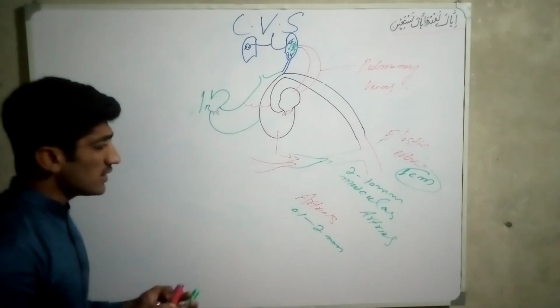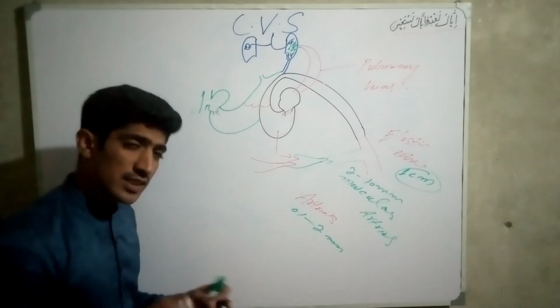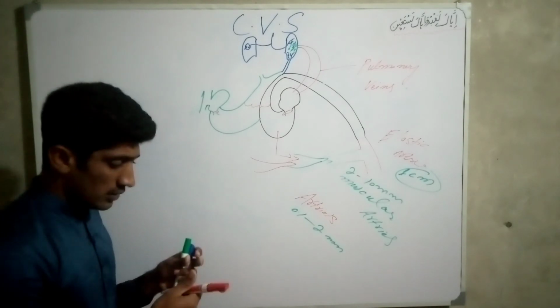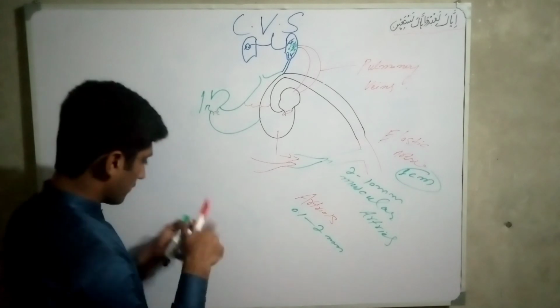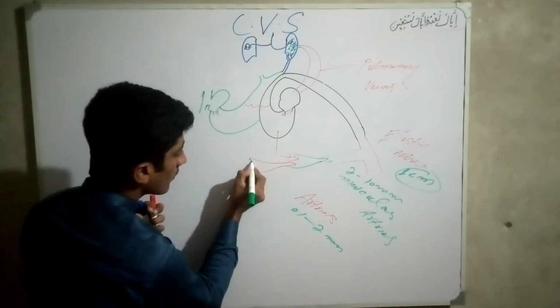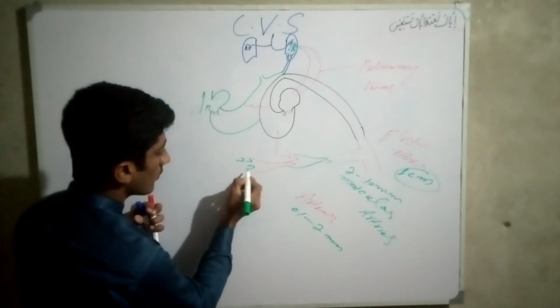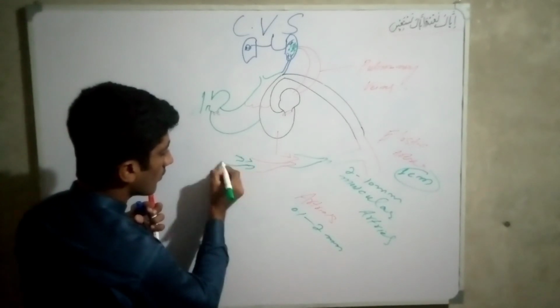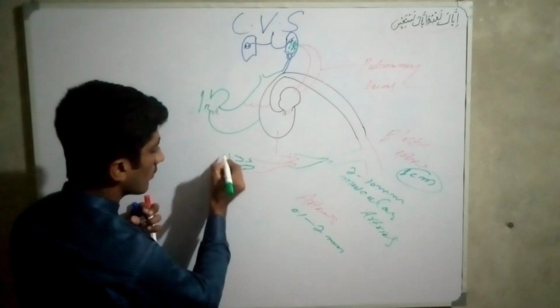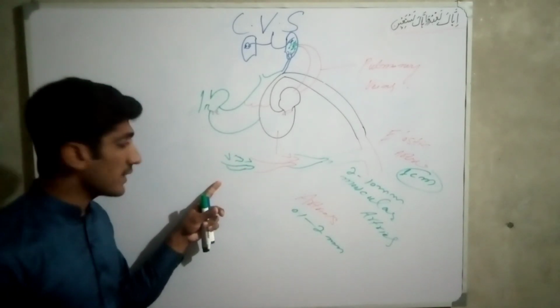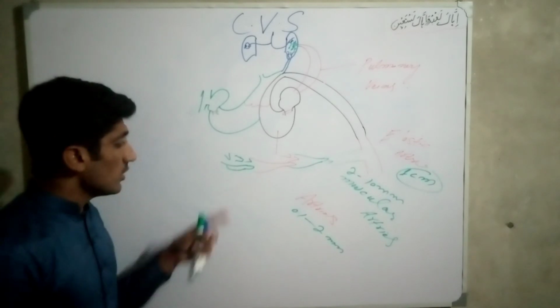So students, these arterioles again change into small vessels, which are called capillaries. These vessels are also called exchange vessels.